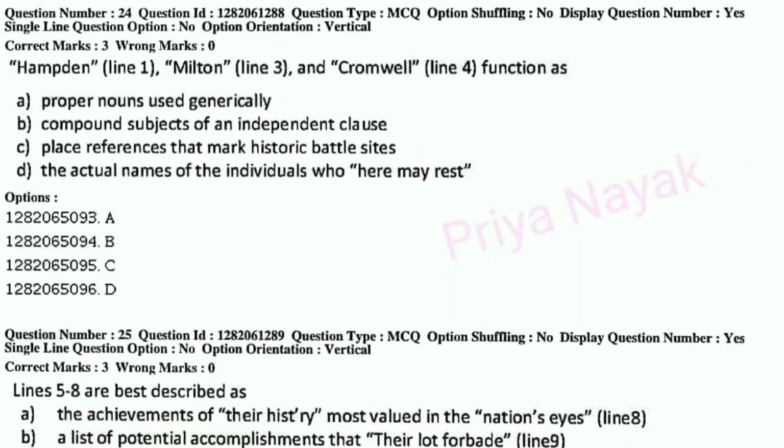Hampden, Milton and Cromwell function as A. Proper nouns used generically, B. Compound subjects of an independent clause, C. Place references that mark historic battle sites, or D. The actual names of the individuals who here may rest. As you can see, all of these three are names, so this is proper nouns used generically.